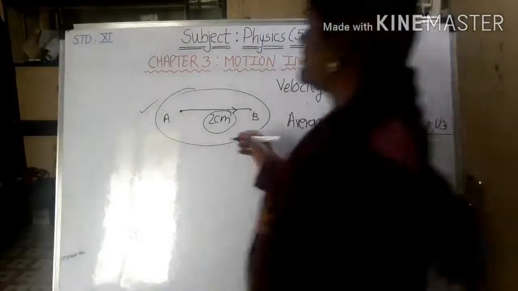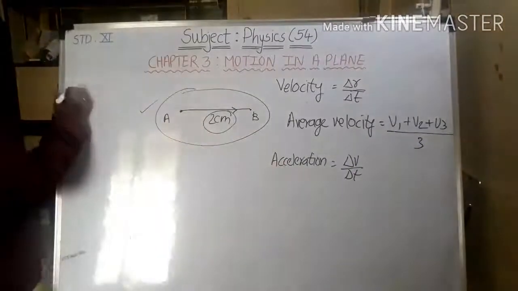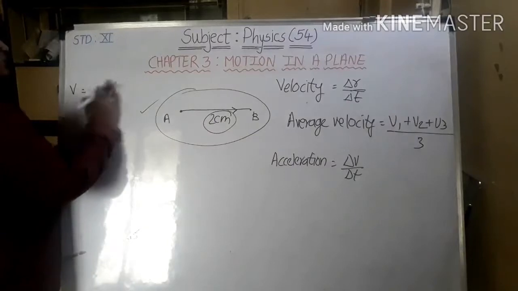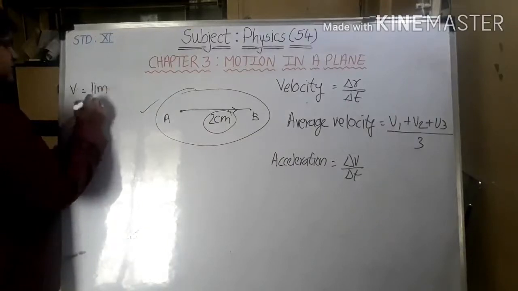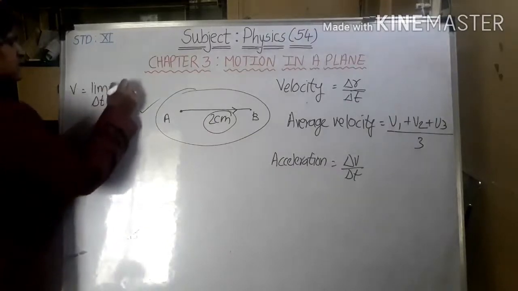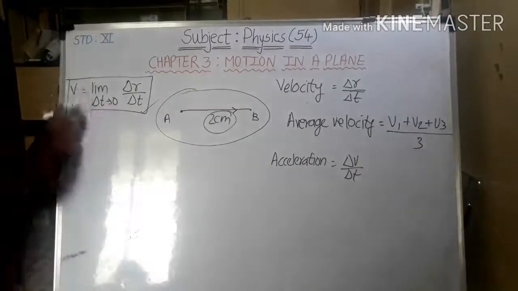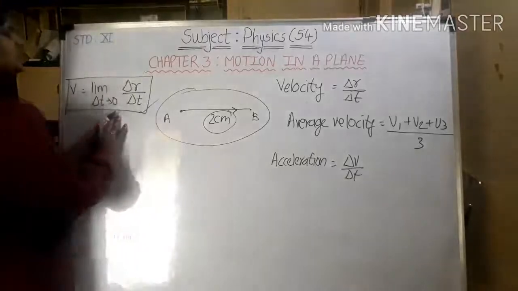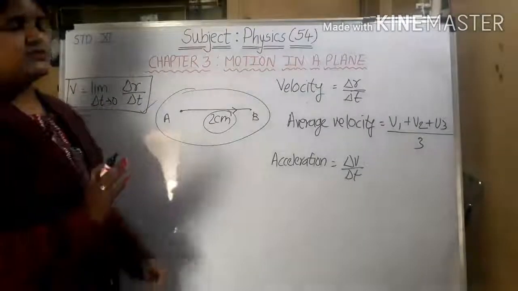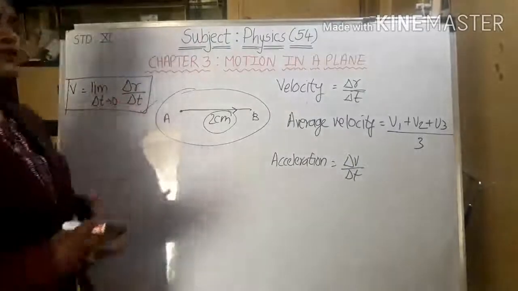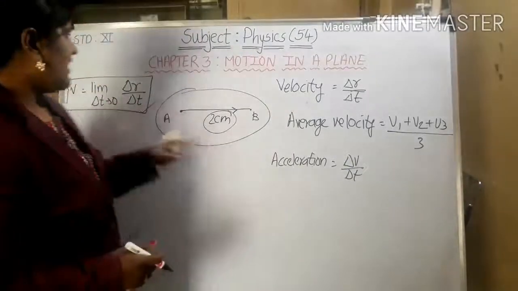To define that, suppose we say V is the velocity at that point, so we have to give some limit to it: limit delta t tends to 0, delta r by delta t. What is the meaning of that? It is at that instant. So I have given a limit.